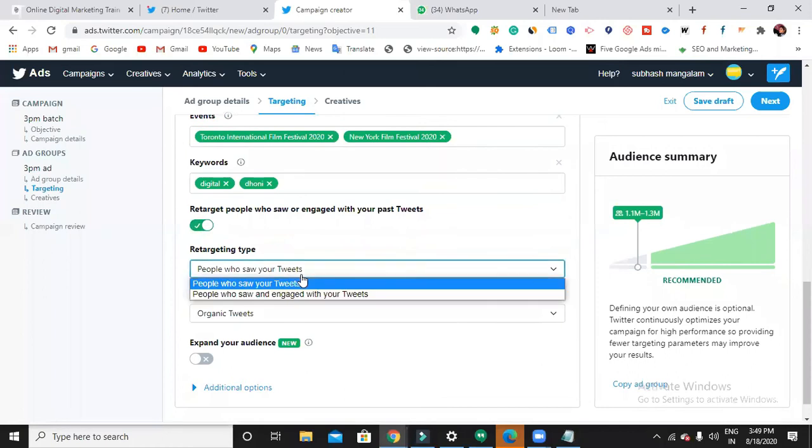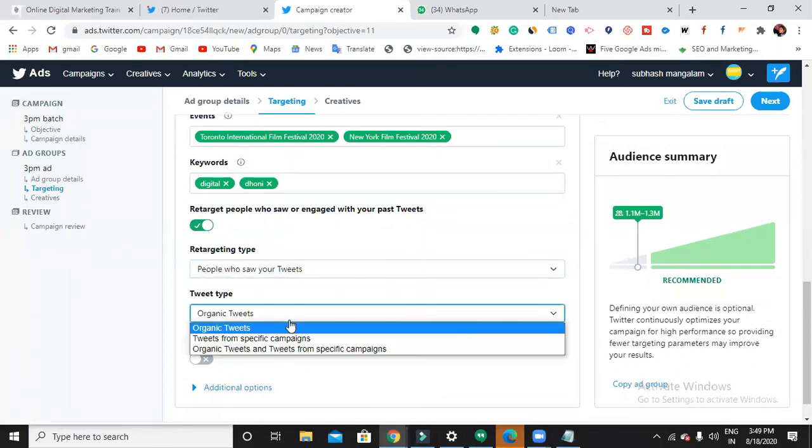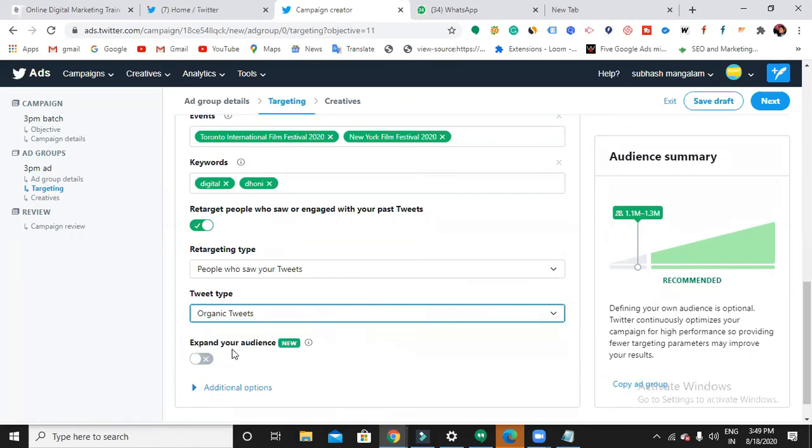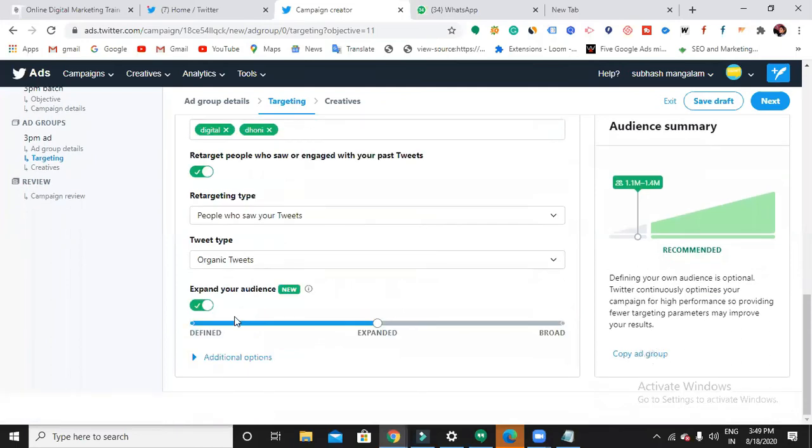People who saw your tweets, people who saw and engaged with your tweets again. Organic tweets, or specific, if you have already any campaigns, you can just choose here. So I'll go with the organic tweets, that's fine. Then expand your audience, it is a new option.